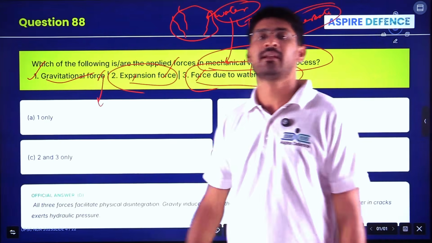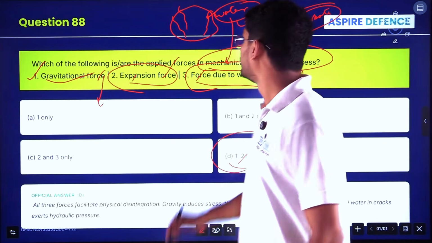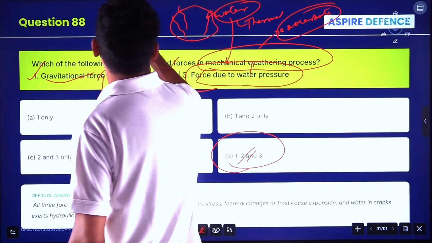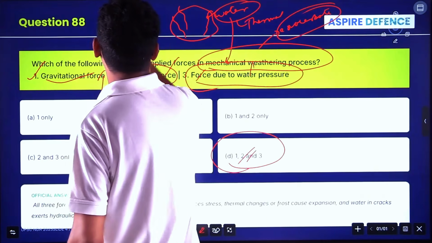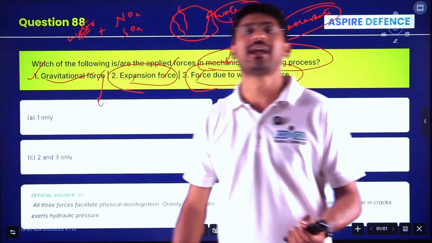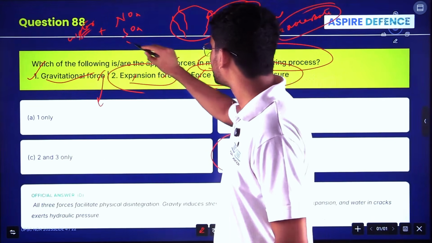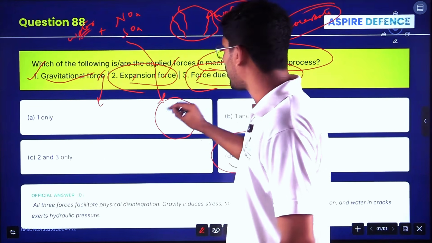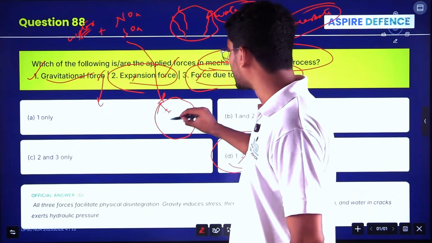What is chemical weathering? For example, nitrogen dioxide and sulfur dioxide mix with water and become weak sulfuric acid and nitric acid. If nitric acid works on the rocks, that is chemical weathering.